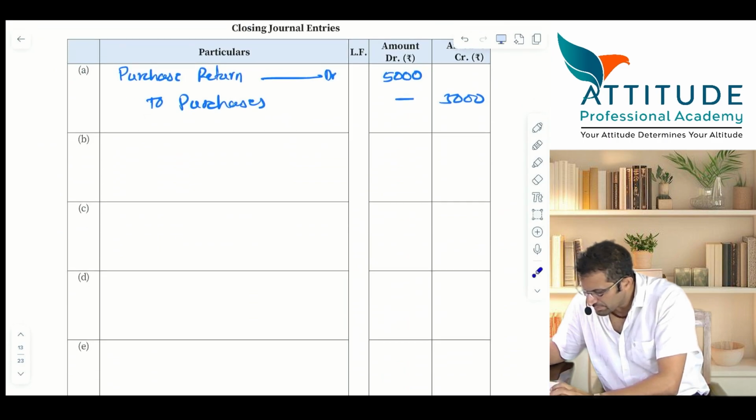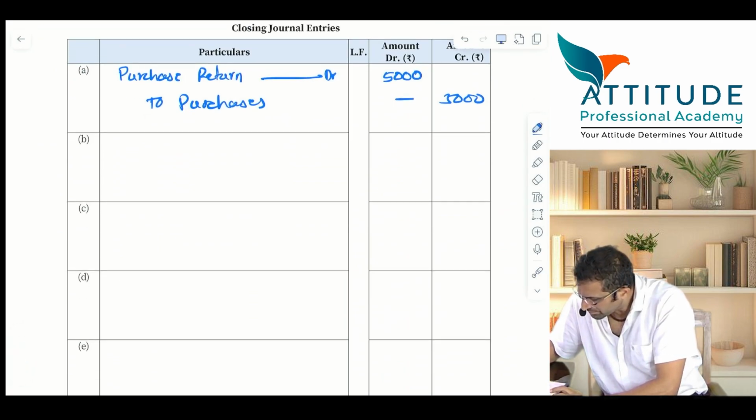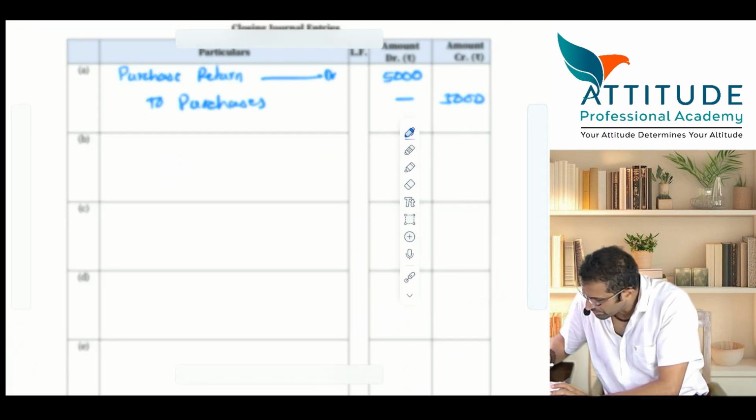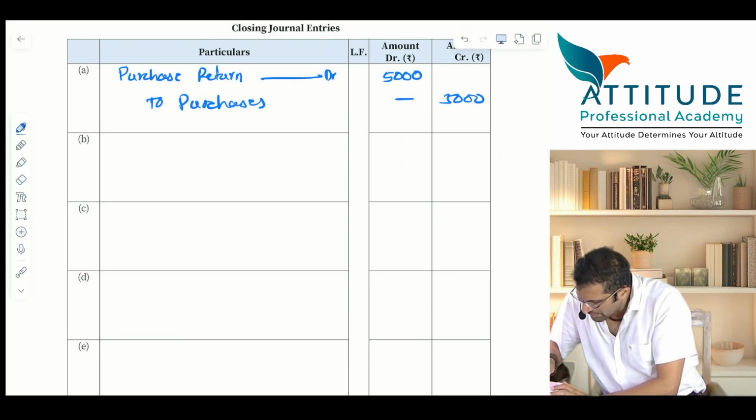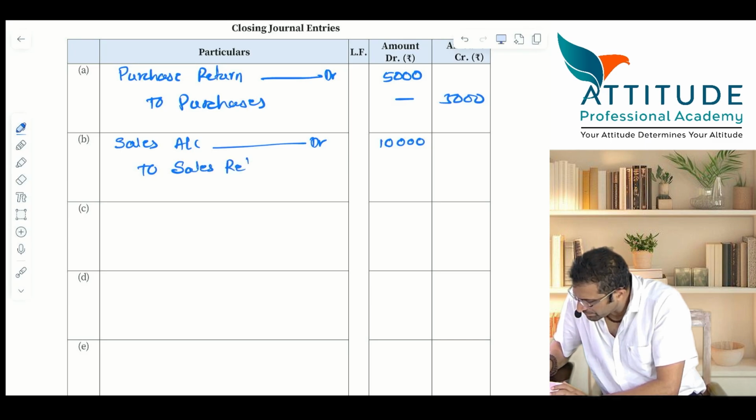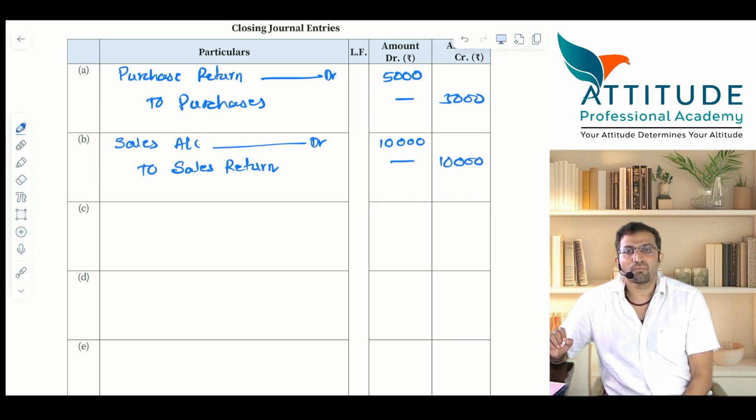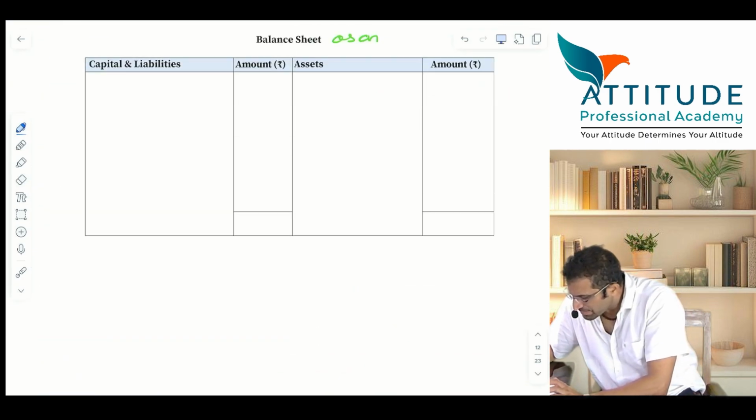You please write. Sales account debit, it is 10,000, na? To sales return. Which account is getting closed? Sales return is getting closed. Is that clear? Now come back to trial balance.